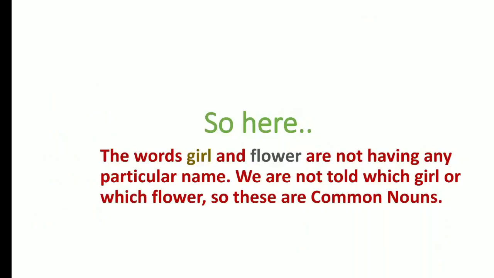Now, see this part. Here the words girl and flower do not have any particular name. We cannot make out any name from the picture, can we? No, we cannot. We are not told which girl or which flower. So, these are common nouns, alright. I hope this is clear to you. You have understood this part. Is it crystal clear? It has to be crystal clear. Now, we will be moving to the next example.